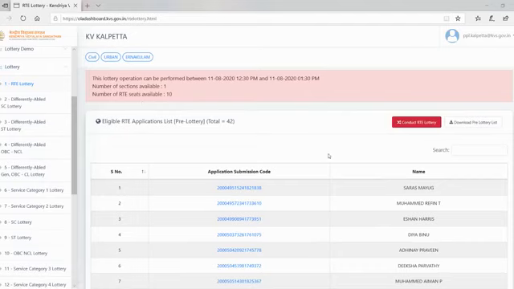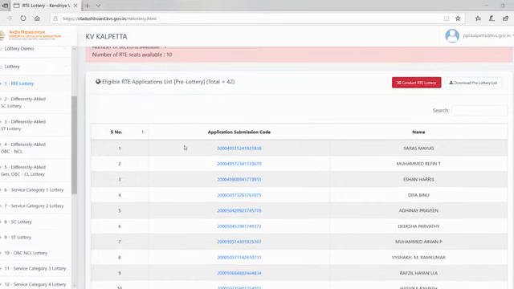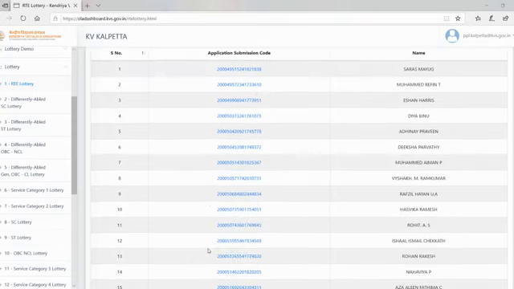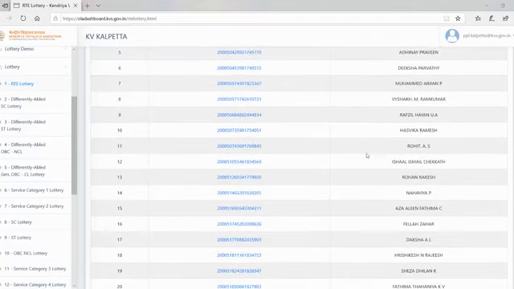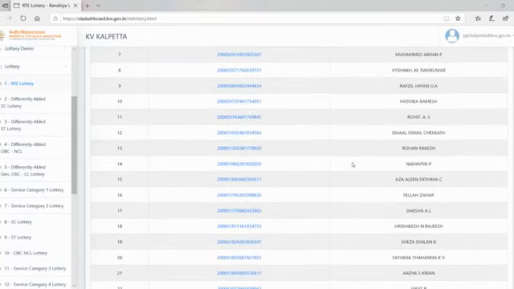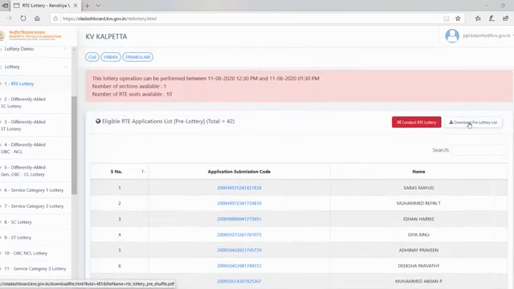See, this is a pre-lottery list. This is the serial number, the application submission code, and name. So you can check whether all your names are here or not. I'll show you the pre-lottery list now. All children's names are there. Don't ask individually.